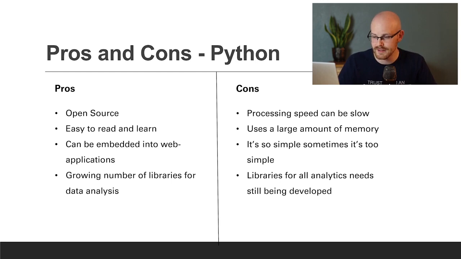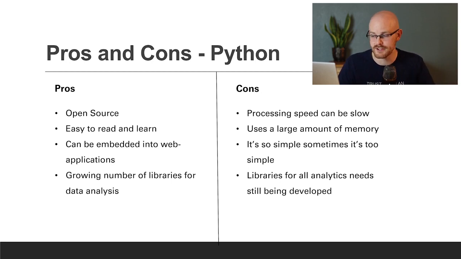It's simple to learn and it's simple to use. And sometimes that's actually an issue, because it's so simple. When you need to do really complicated things, it can be kind of hard to do, whereas in R, that's what it's built for. It's made for those complex calculations. And so that's why those packages and libraries are built the way they are.